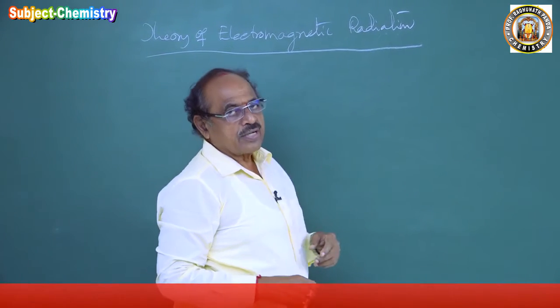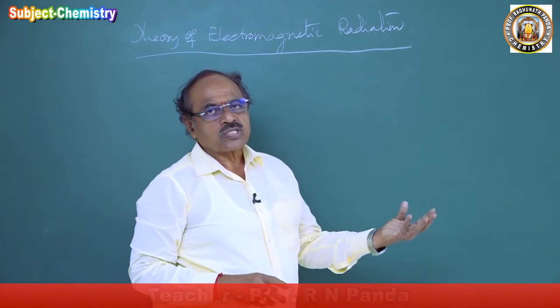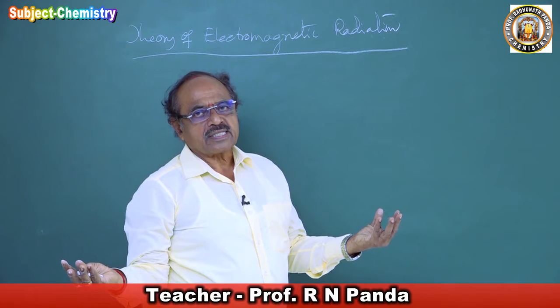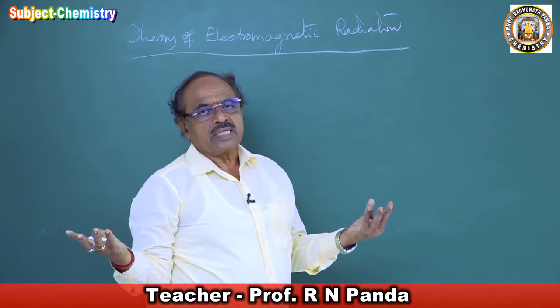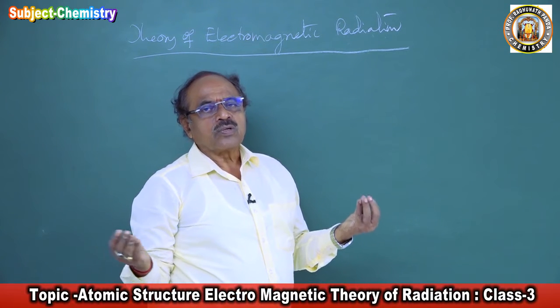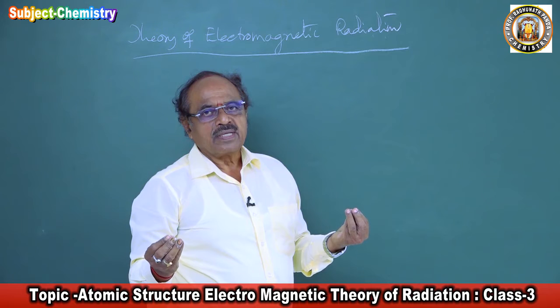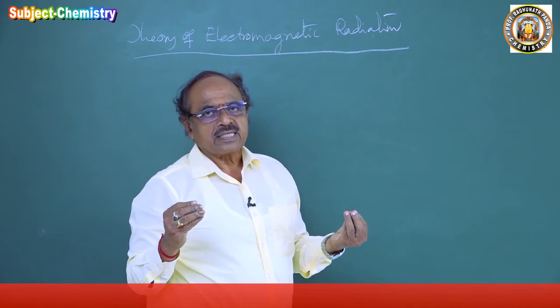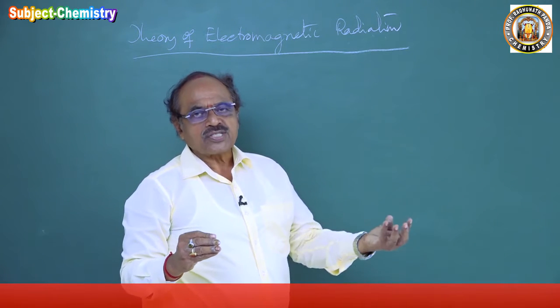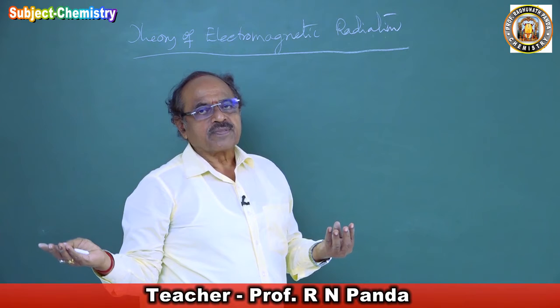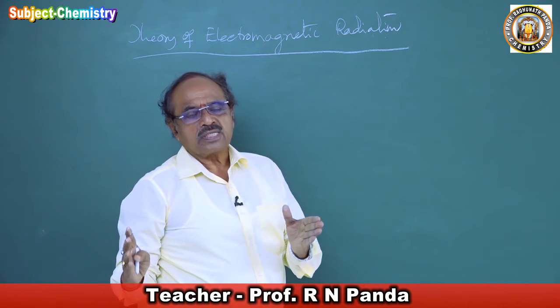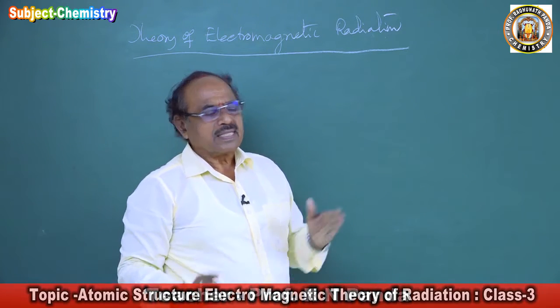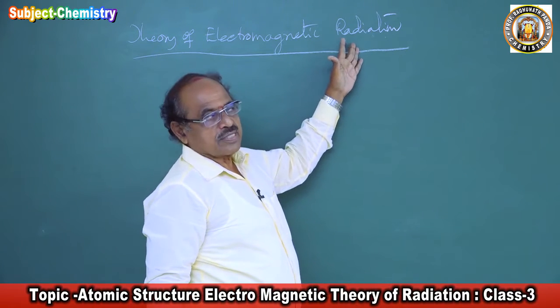Radiation is the propagation of energy from a source to an object or to the environment without any medium. So when the propagation of energy takes place from the source to an object without involvement of any medium, that is called the process of radiation.